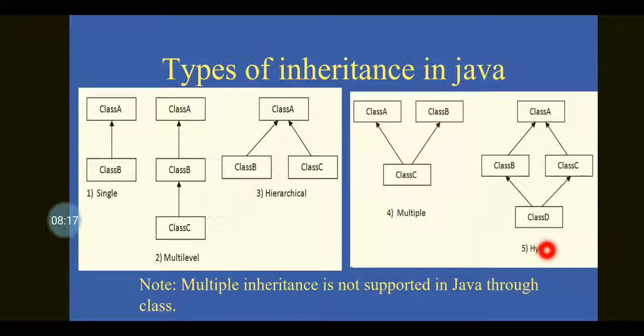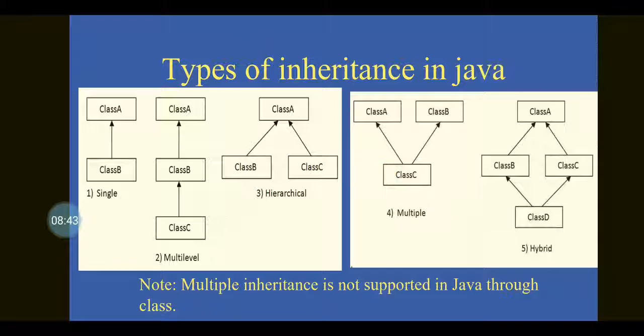Then hybrid inheritance, that is the combination of any two previous inheritances, will become the hybrid inheritance in Java. So in Java there is no support for multiple inheritance. Multiple inheritance is not supported in Java through class.